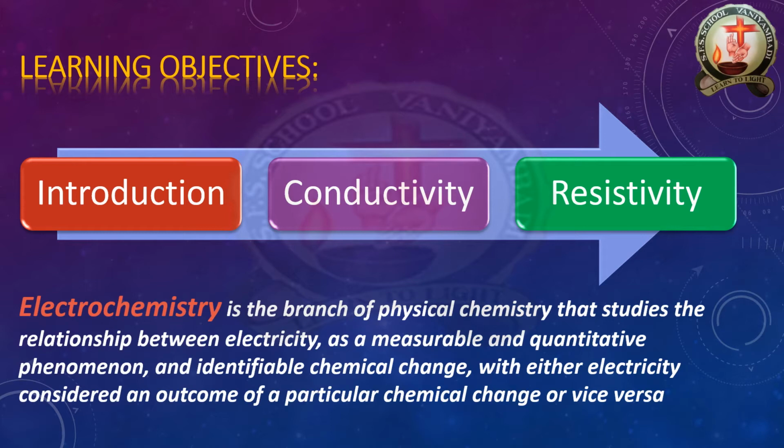With the help of electrochemistry, we can see the exact quantity of energy released from the inside and the exact quantity of energy absorbed from the outside. And identifiable chemical changes: how the chemical changes take place, whether we take a solid reactant and get a liquid product, how the reaction goes, how much energy is required to convert it to a product, and how much energy is released or emitted from that reaction. These are the things we are going to learn in this video.